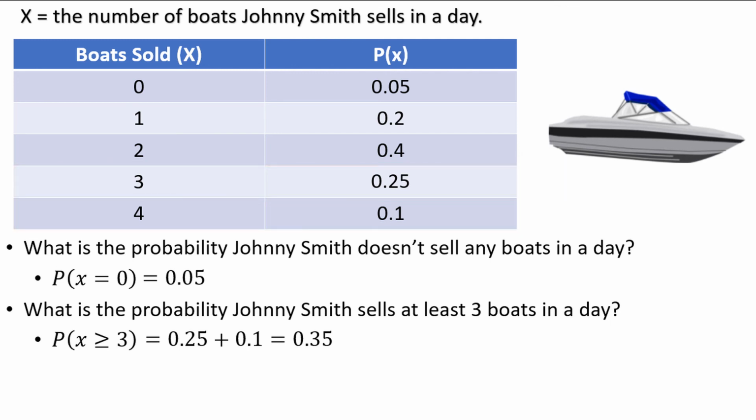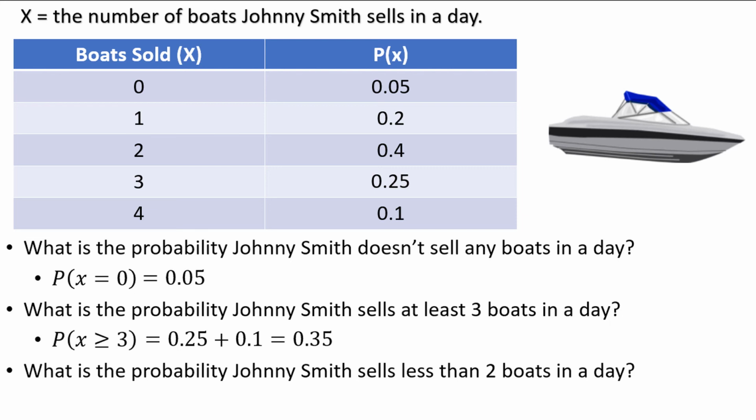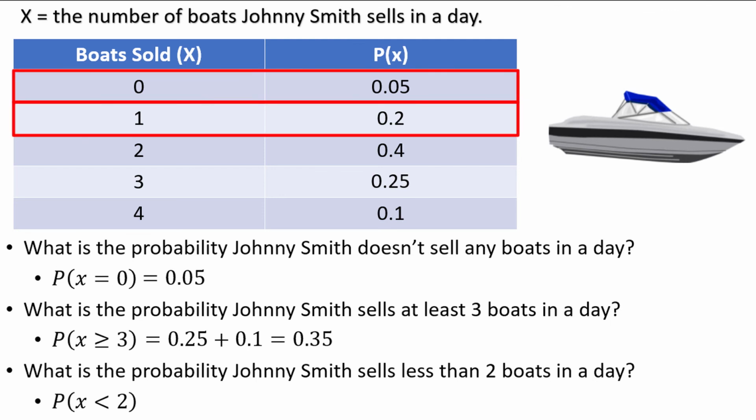Another question could be, what is the probability Johnny Smith sells less than 2 boats in a day? This could be written as the probability x is less than 2. Note that less than 2 does not include the outcome 2, so the only two outcomes that we are interested in are either 1 or 0 boats being sold. Adding up the probabilities, we get 0.05 plus 0.2, which is 0.25.